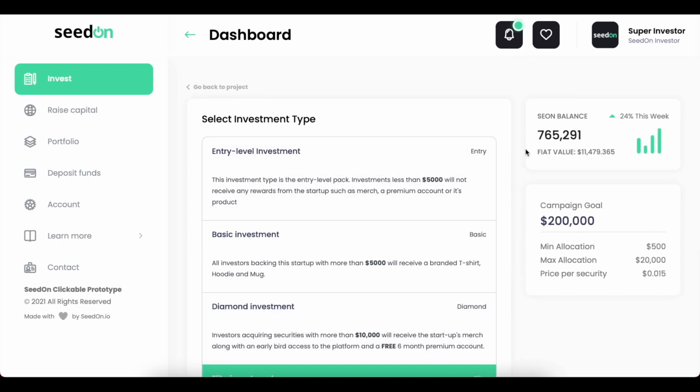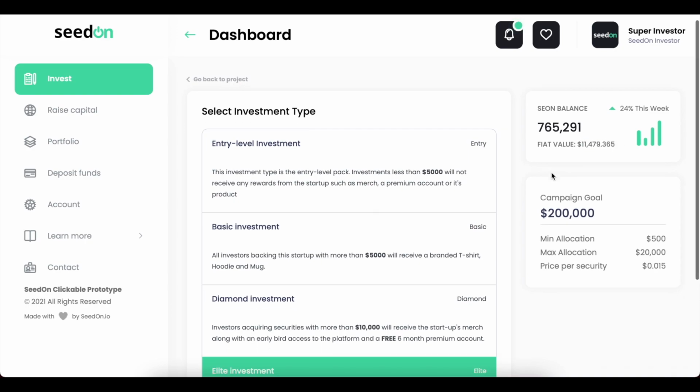Here on the right we have two sections. So we have the balance of our account. So this is the balance in SeedOn. We can also see the percentage of how much the price went up this week. And here's also the fiat value of the current SeedOn balance that we're having in our account.